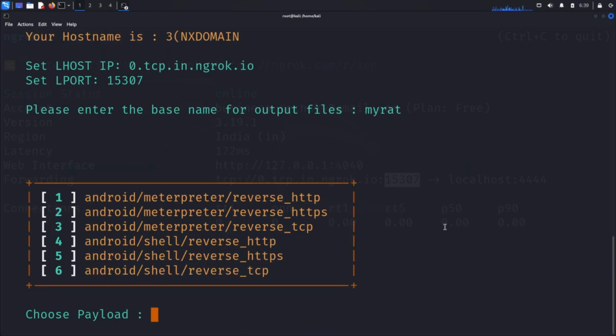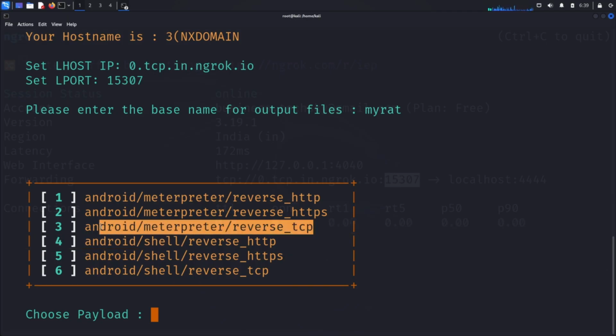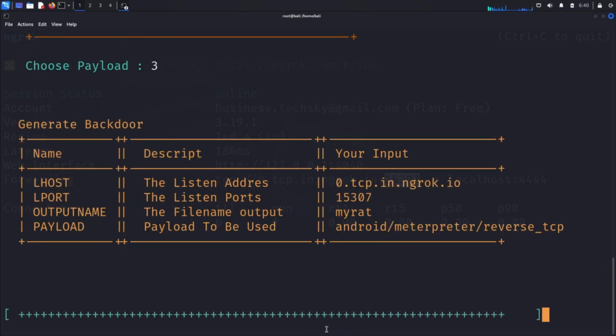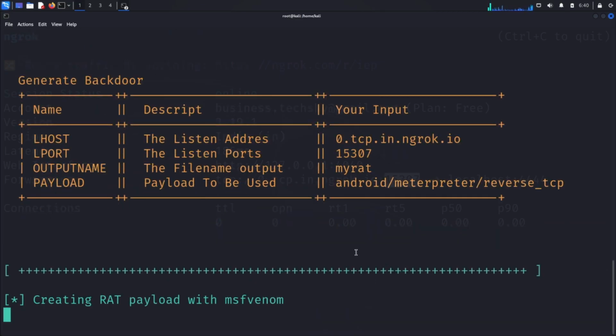Look at these payload options. We're using TCP, so we want option 3, Android Meterpreter Reverse_TCP. This payload creates a persistent connection back to our machine through TCP, giving us powerful control capabilities. The payload creation process has started. This might take a few minutes.